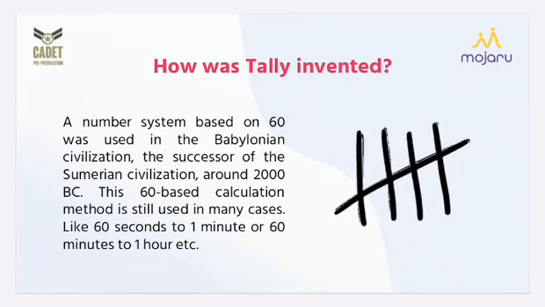The number system was based on 60, so people used to count in base 60. It was the Babylonian civilization, the successor of the Sumerian civilization, around 2000 BC. The 60-based calculation method is still used in many cases, like 60 seconds to 1 minute or 60 minutes to 1 hour. So we can see that 60-based counting is still being used in our daily life, like in the timing system.